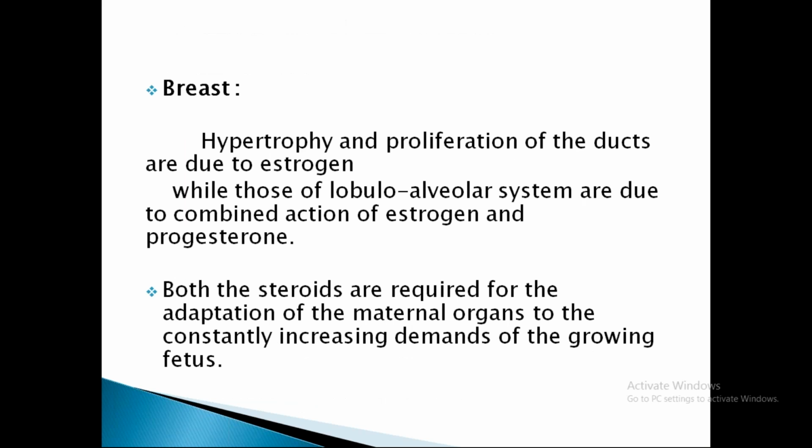So what are the actions of steroid hormones on the breast? On the breast, the hypertrophy and proliferation of the ductal system is due to estrogen, and that of the lobulo-alveolar system is the combined action of estrogen and progesterone. Both steroid hormones are required for adaptation of maternal organs to the constantly increasing demand of the growing fetus. All the physiological changes during pregnancy are majorly supported by estrogens and progesterone.